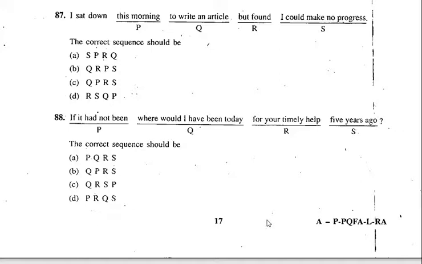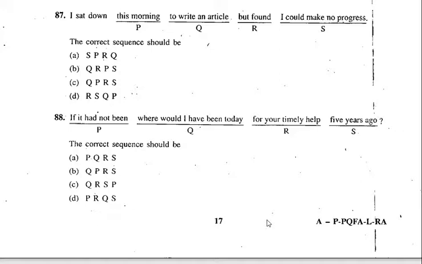So what will be? Now can you just think of a pair? But found I could make no progress. Isn't it? RS is right, correct. But found I could make no progress. RS has come in C. RS is there in C and RS is there in D.